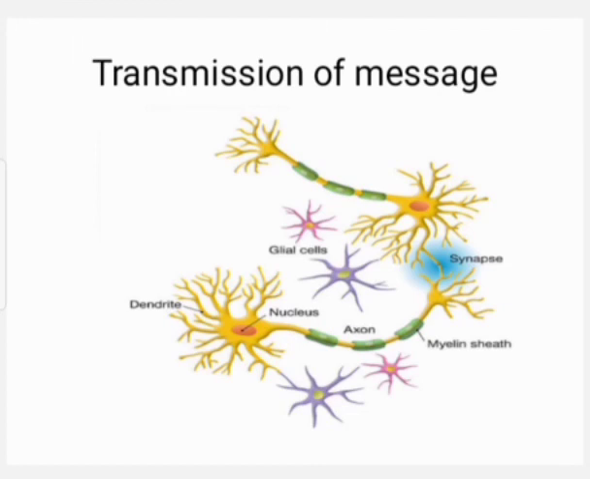Students, observe this diagram. There is a tiny gap between two successive neurons. That gap is known as synapse. The tiny gap between two successive neurons is known as synapse. You see blue color in the diagram. Students, refer to the video to understand the transmission of message.